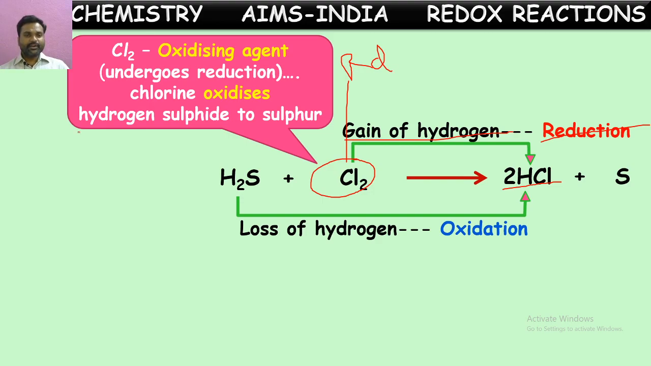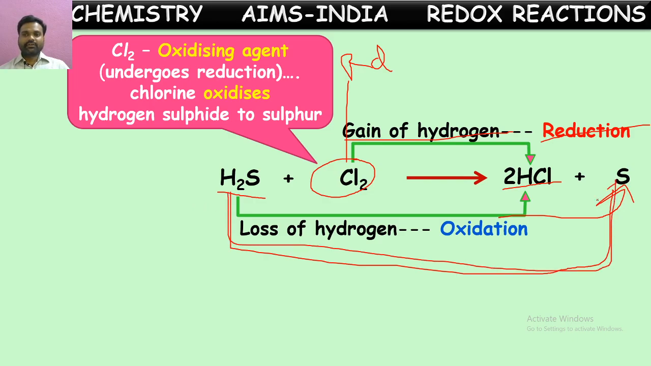If we see hydrogen sulfide, in this there are some hydrogens. After the reaction, if you observe, sulfur lost its hydrogens. Sulfur lost hydrogen atoms. The loss of hydrogens is called oxidation. The loss of hydrogens is called oxidation. You can say this hydrogen sulfide undergone oxidation.